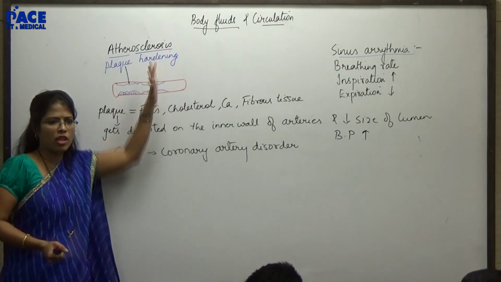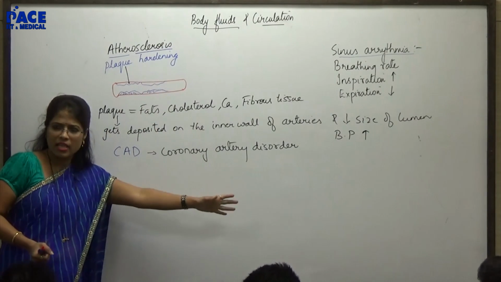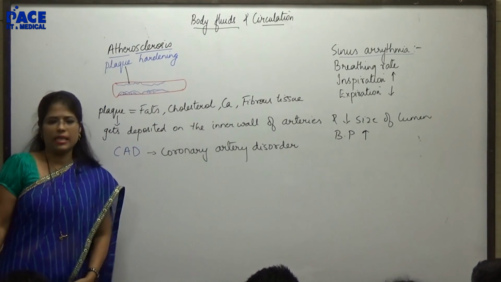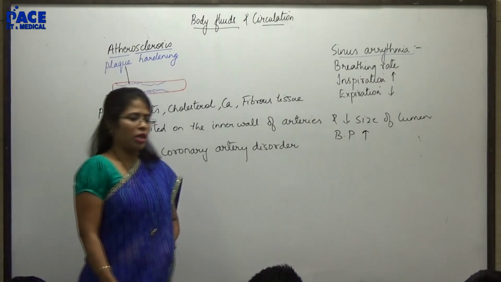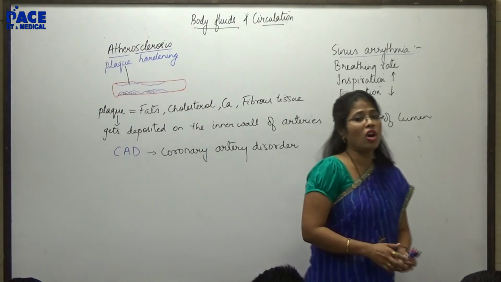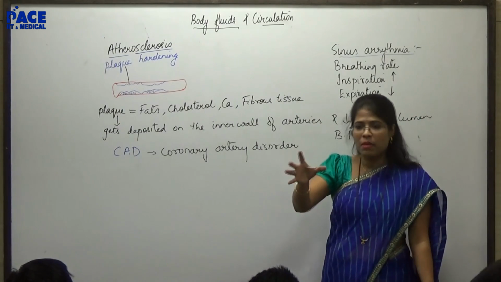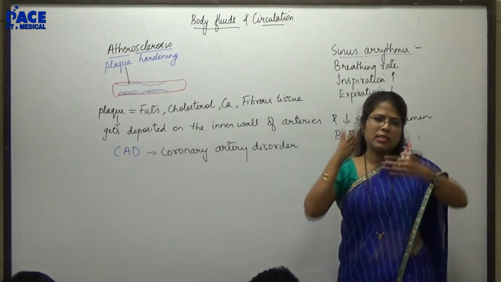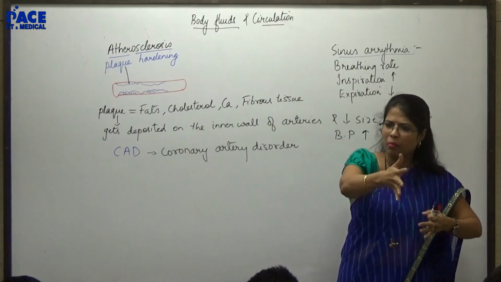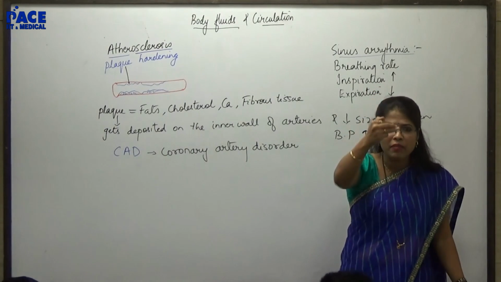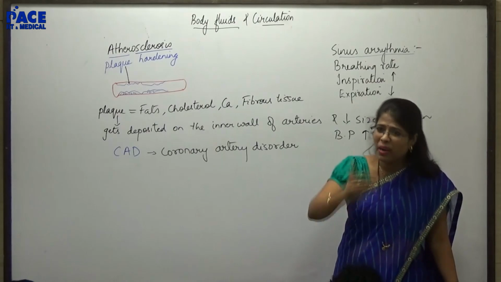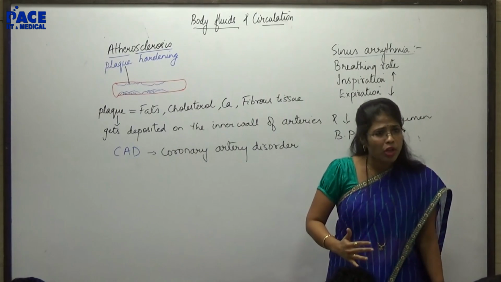I say atherosclerosis with respect to coronary artery is called CAD. So in due course of time, if this is not treated, the blood supply to the cardiac muscle, the muscle which the artery supplies blood to, will be reduced. Oxygen supply, nutrient content, everything is going to be reduced.